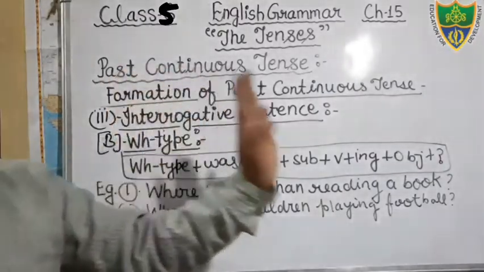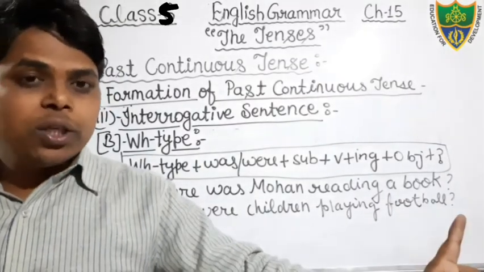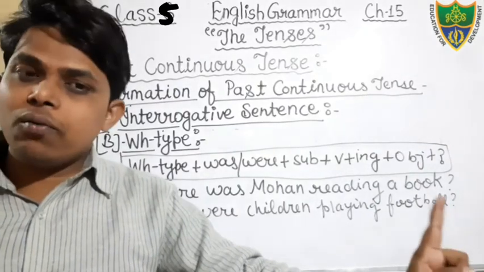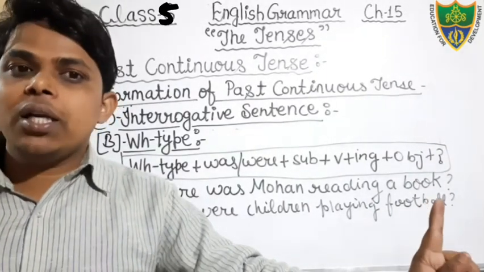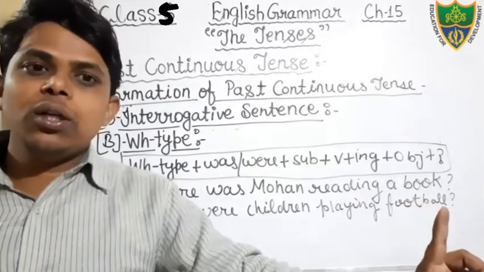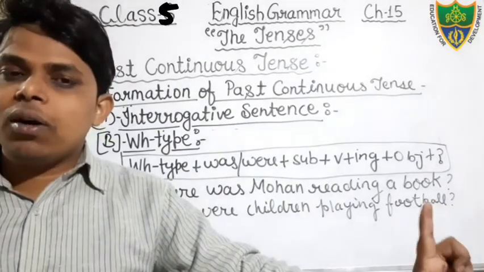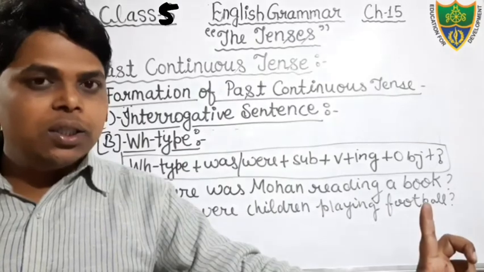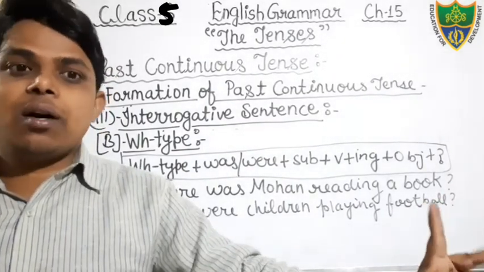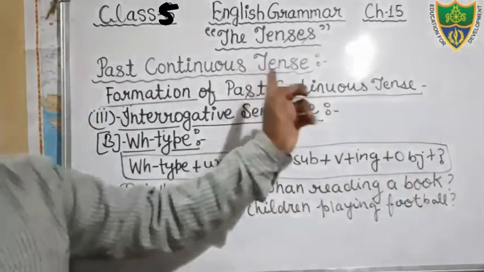Okay students, so keep in your mind, in this tense the work is in process in past time, and here we use two helping verbs was and were. We use was with I, he, she, it and a singular subject, and we use were with you, we, they and a plural subject, and in the verb we also add ing. Okay, and today we have also read the affirmative, negative and interrogative structure of past continuous tense.